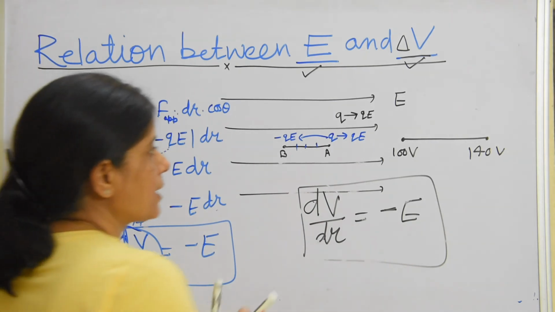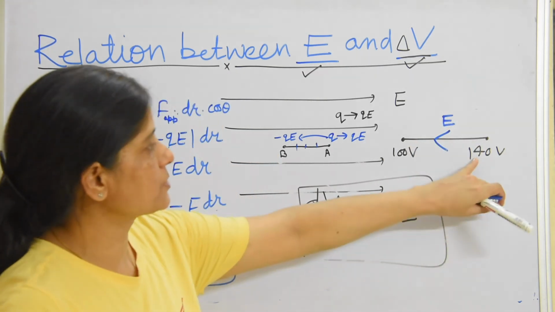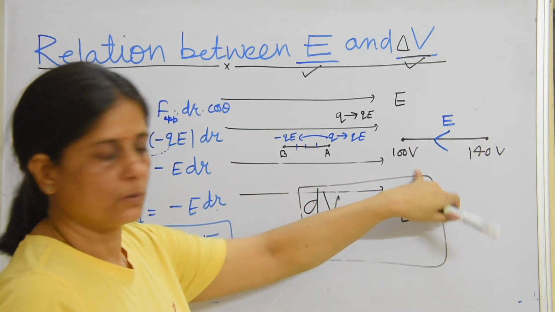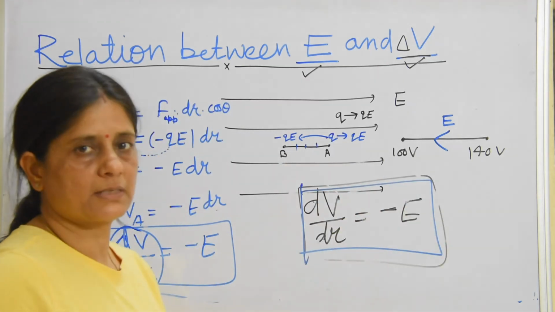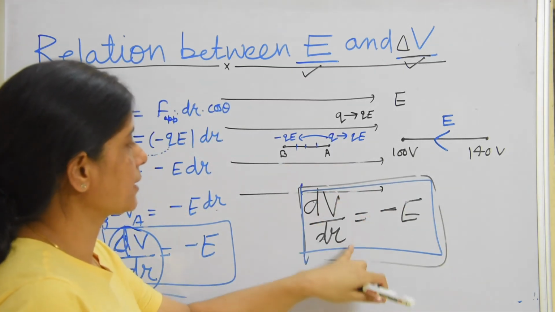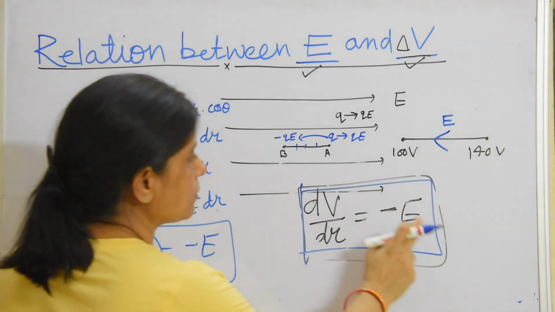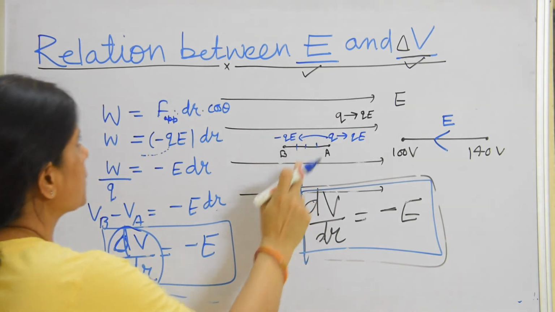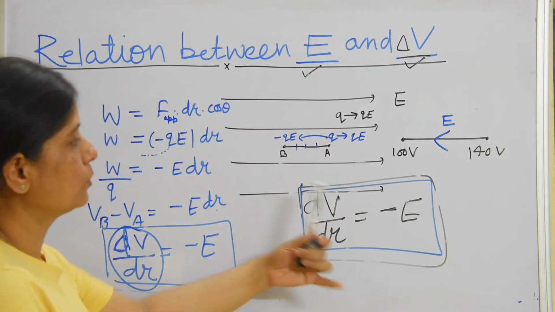So we can say this is the direction of electric field because potential is decreasing. This is a very important term we will use in electricity. So this is called potential gradient, means potential is decreasing, dV upon dr is minus E. This is the relation between E and potential difference.